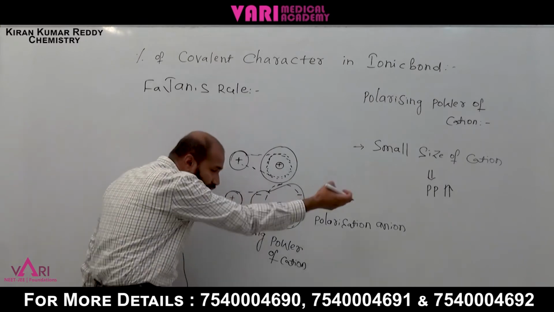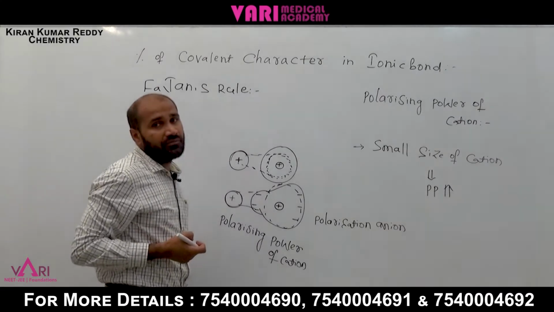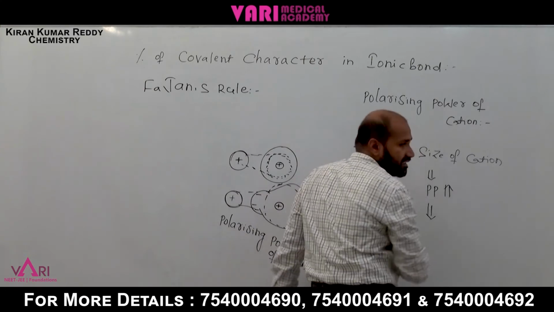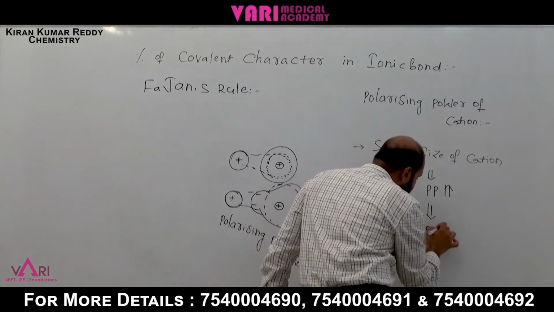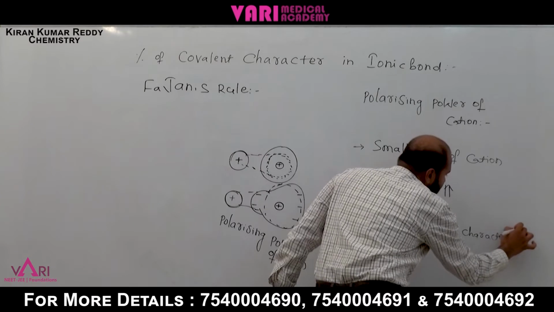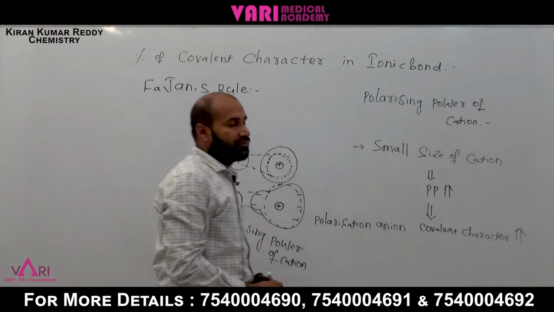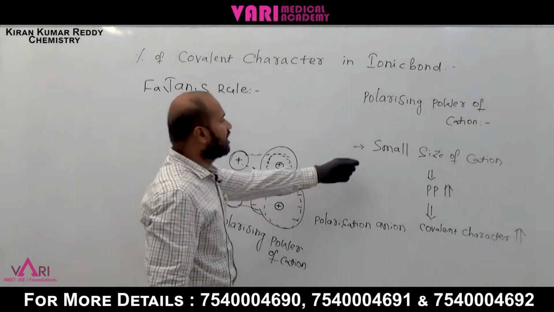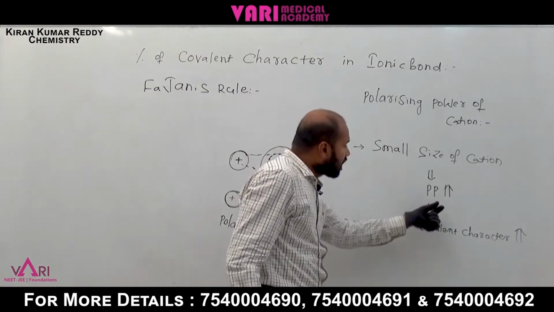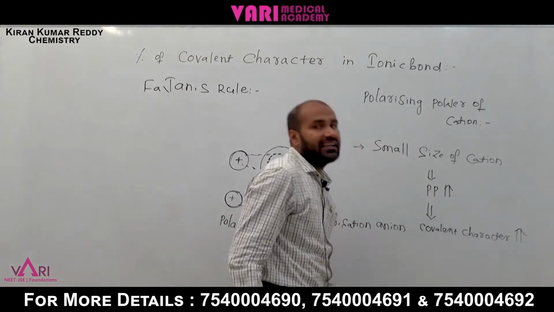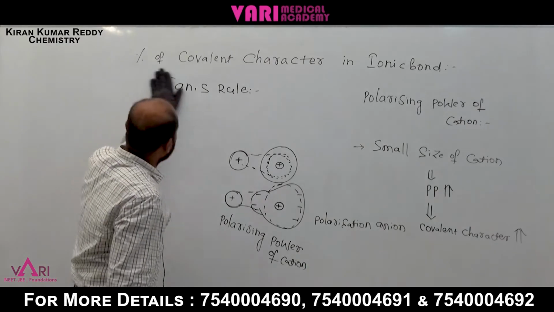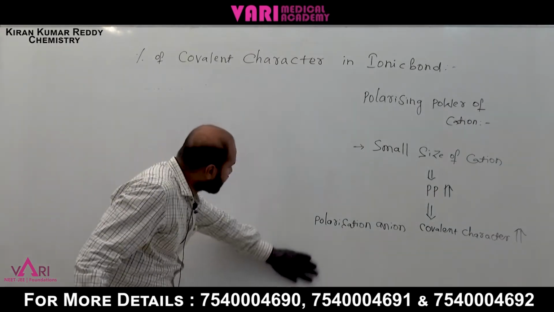More polarizing power means more distortion of electron cloud of anion. Small size of cation means polarizing power increases. When polarizing power increases, covalent character increases. The first point: the small size of cation. This one is the small cation and anion. Understand, students? Okay.